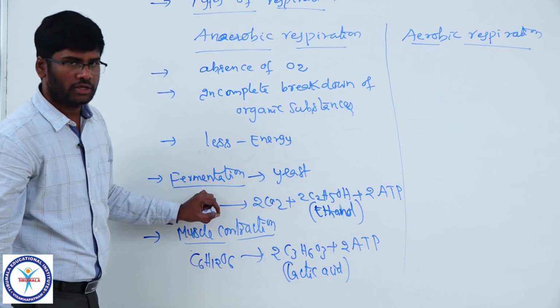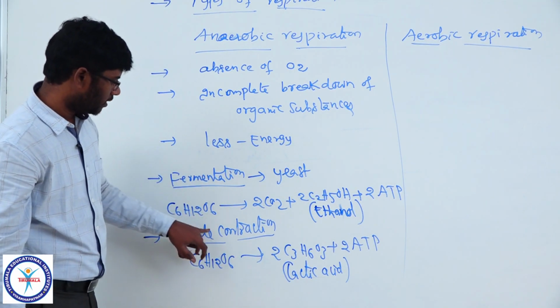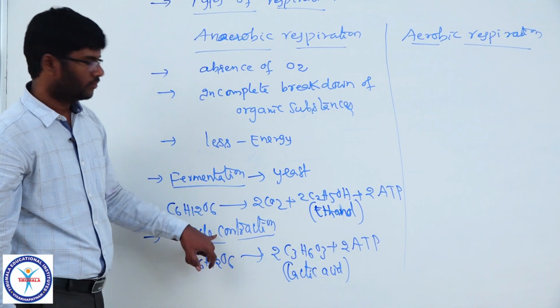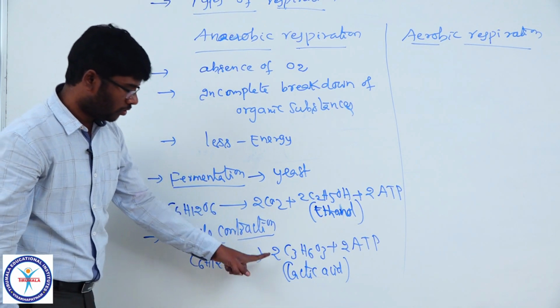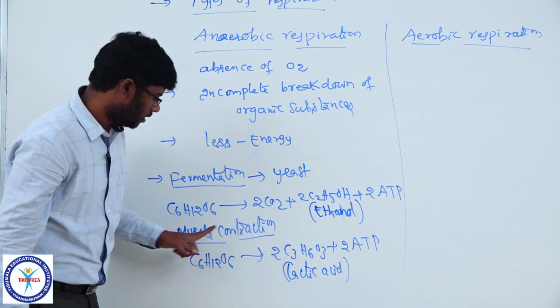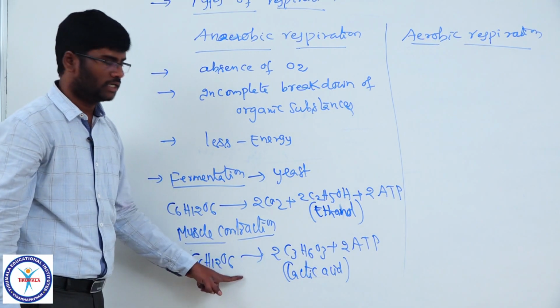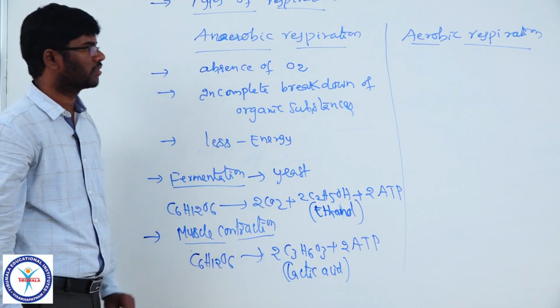But you can find one thing between fermentation and anaerobic respiration of muscle contraction. In the fermentation, carbon dioxide is generated, but no carbon dioxide is generated during anaerobic respiration of muscle contraction. It is a very important thing. You have to find this.